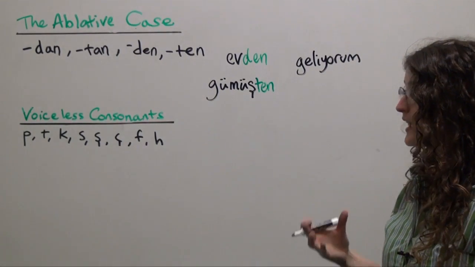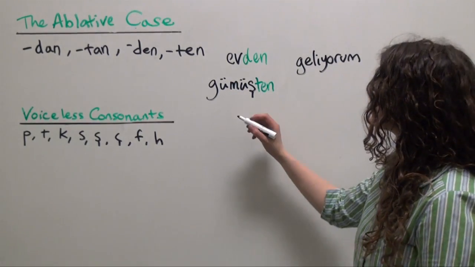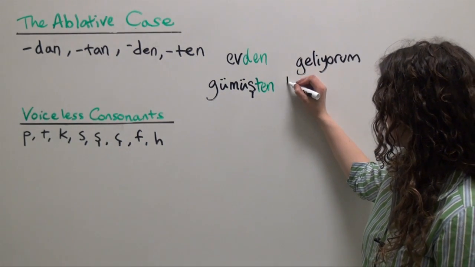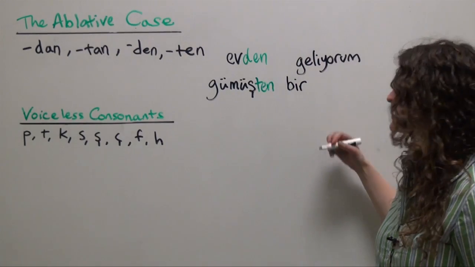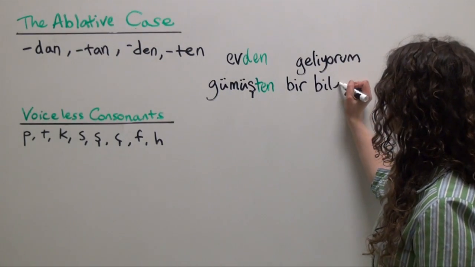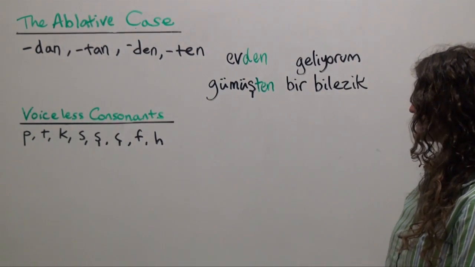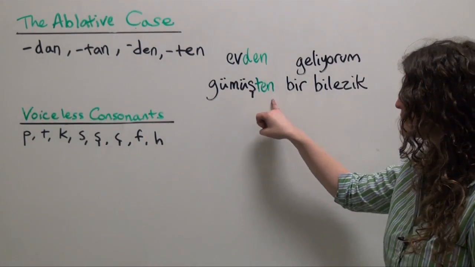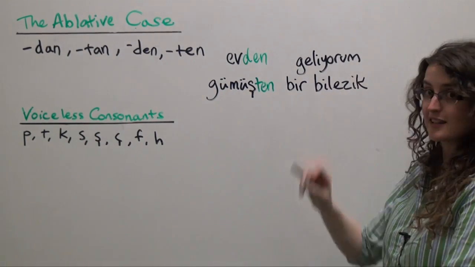We wanted to say a bracelet of silver or a silver bracelet, so we will next add the Turkish word a or one, bir, and finally the word for bracelet, bilezik. So a silver bracelet, or literally from silver or of silver with the ablative case ending, a bracelet.